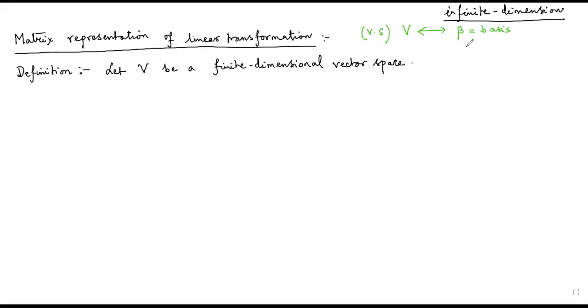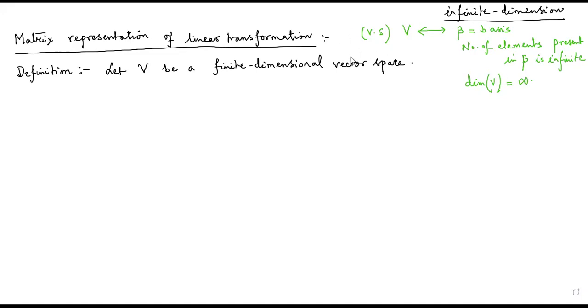And the number of elements present in beta is infinite. You know, the number of elements present in the basis is known as the dimension. So if beta contains infinitely many elements, then we will say the dimension of V is infinity. And there are examples of such vector spaces.